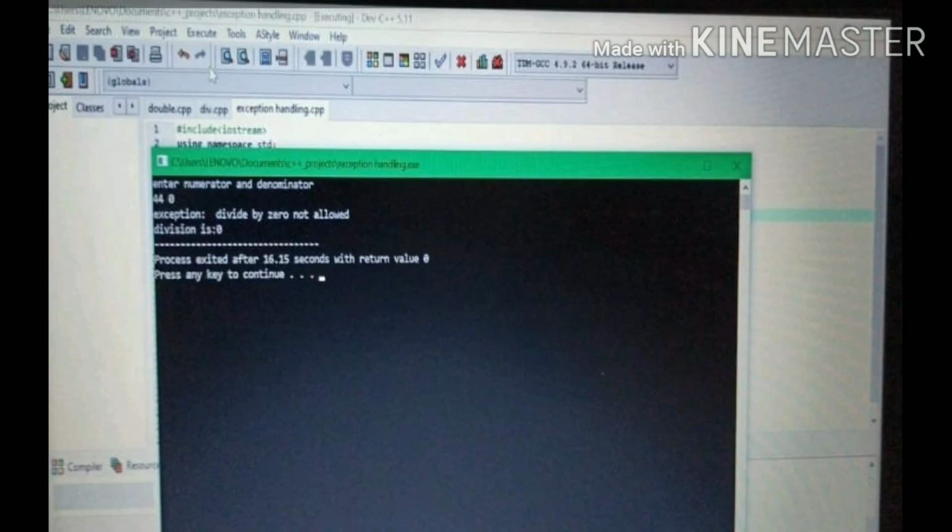When we compile and run it again, and I enter 44 as numerator and 0 as denominator, we get the exception divide by 0 not allowed, and you can see the value as 0. Also, the division is 0 is printed because that is outside the catch block. Since the division did not occur, the default value of this variable is 0. That is why we got the output as 0. We also noticed that the program did not fail or hang, and we successfully handled the exception. So this is how we perform exception handling.